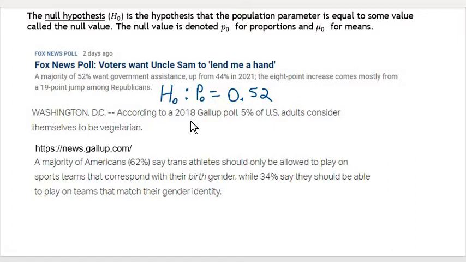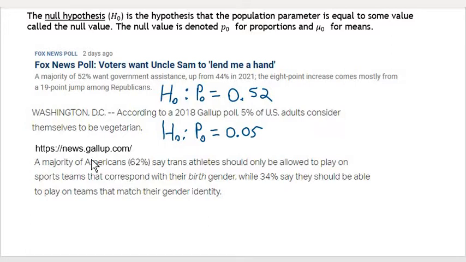Washington, D.C., this is a Gallup poll. It says, according to a 2018 Gallup poll, 5% of U.S. adults consider themselves vegan. So in this case, a claim is being made about the proportion of U.S. adults that consider themselves not vegan, but vegetarian. Vegetarian, those are not the same thing. So the null hypothesis in this case would be that the proportion who consider themselves vegetarian, p null, is equal to 0.05 or 5%. So that would be the null hypothesis.